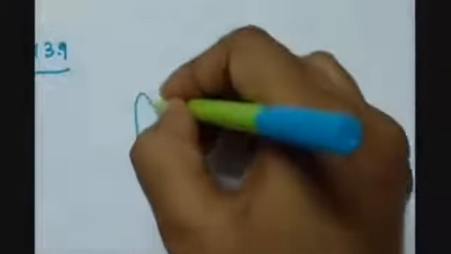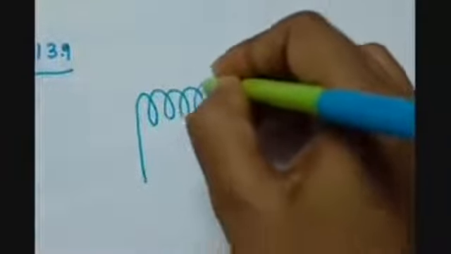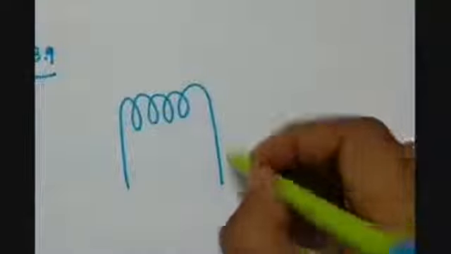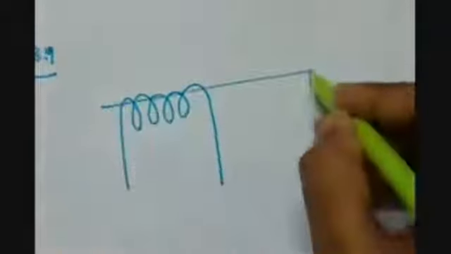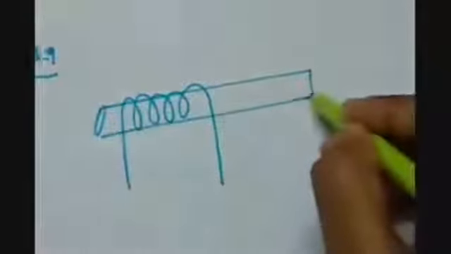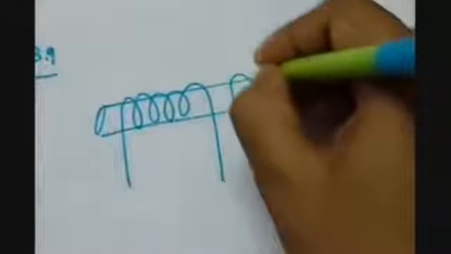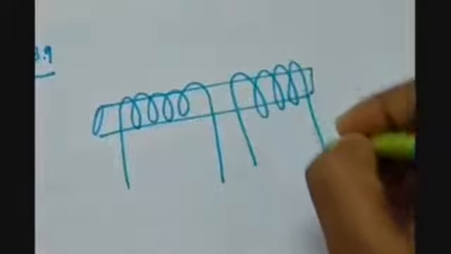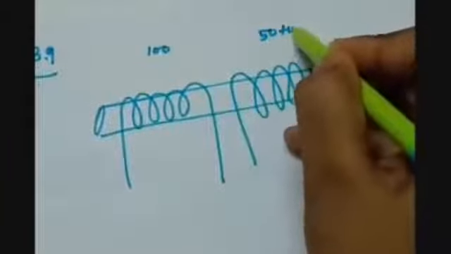So in activity number 13.9, we have a paper, or you can say an insulated body, on which two coils are wrapped, of different numbers of turns. Let's say one is of 100 turns and the other of 50 turns.